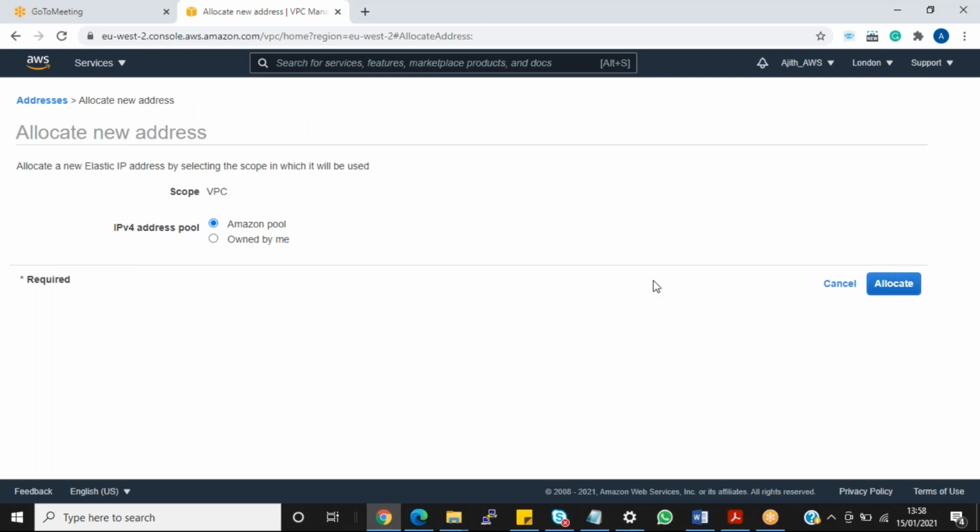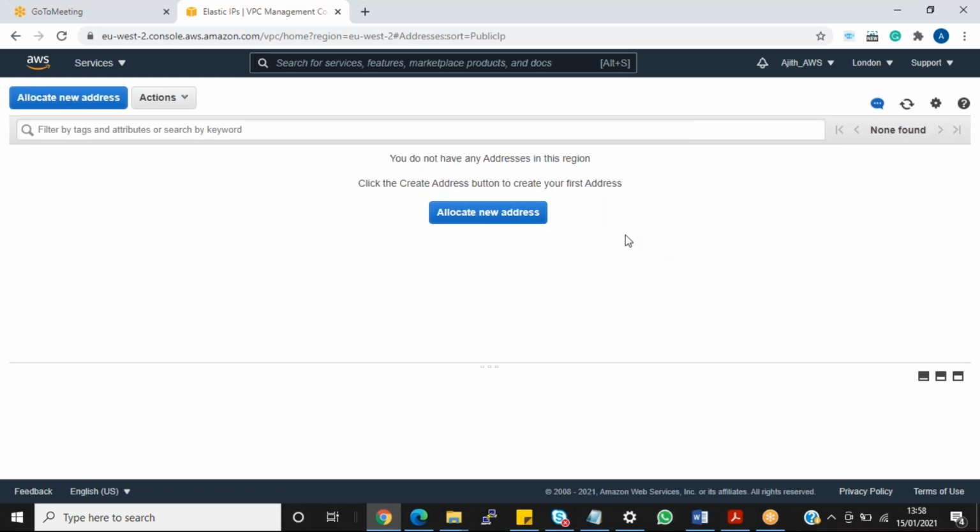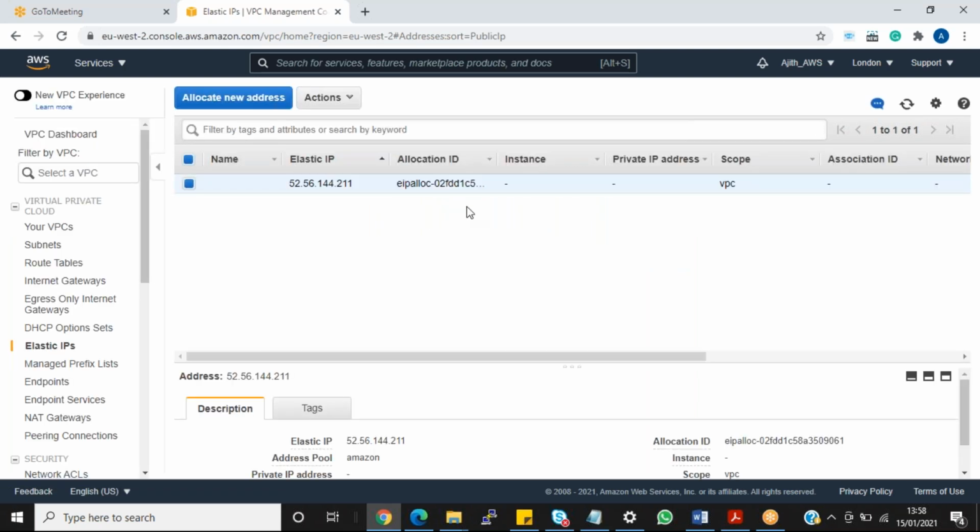Disassociate means detaching from your EC2 instance. Next one, select associate, which is attaching the IP address to it. In the same way, select allocate, close. Now select your IP address, Actions.